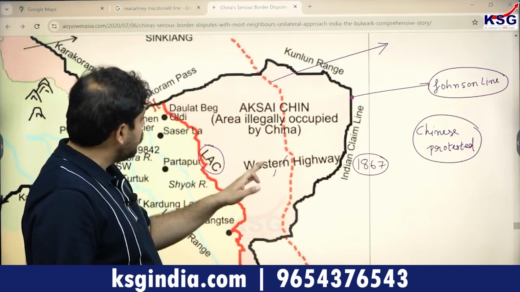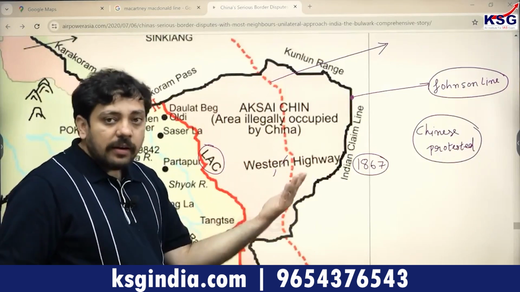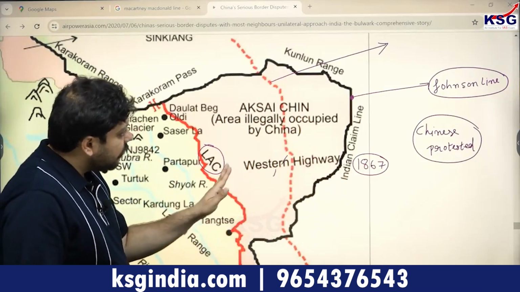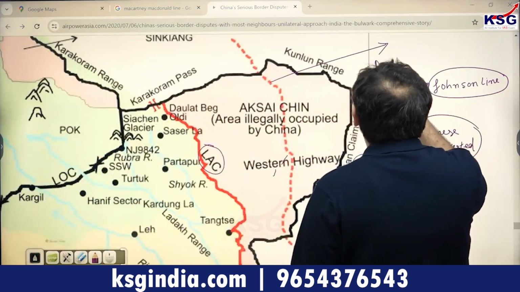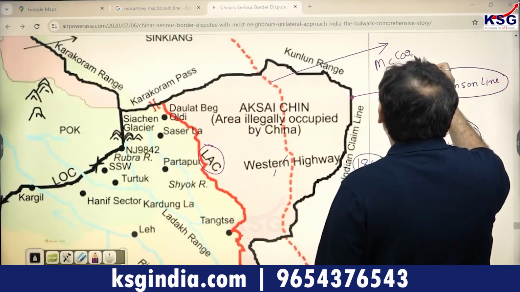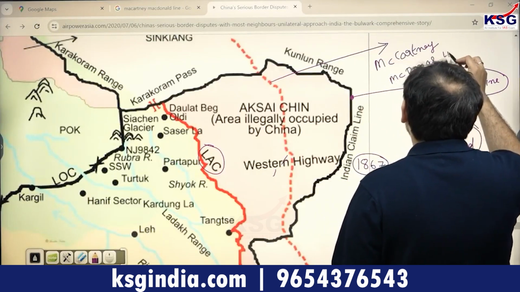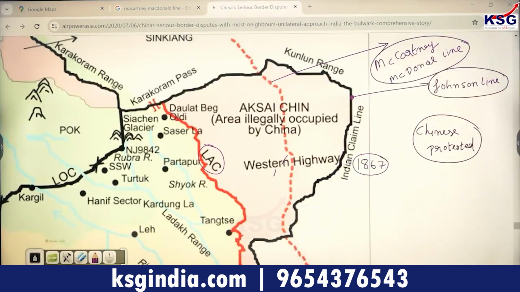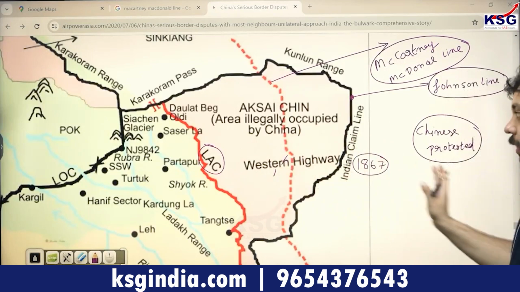The Britishers agreed to create a line slightly backward, and they said, okay, if you're not agreeing with the Johnson line, we'll retreat the line slightly, and they created what is known as the McCartney-MacDonald line. This was a kind of truce offered by the Britishers to the Chinese in the 19th century, where the Britishers said, okay, we'll take our positions over here, you take your positions over there.